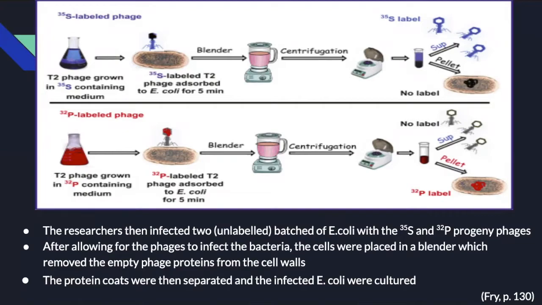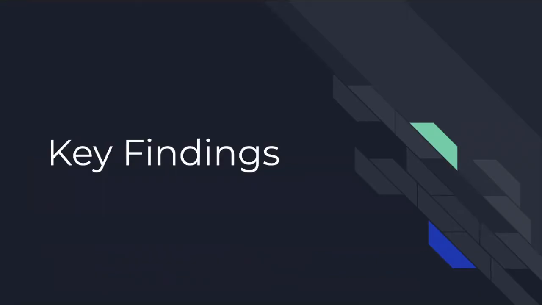After allowing for the phages to infect the bacteria, the cells were placed in a blender which removed the empty phage proteins from the cell walls. The protein coats were then completely separated from the cells using a centrifuge, and the infected E. coli were cultured. Key findings of this experiment.